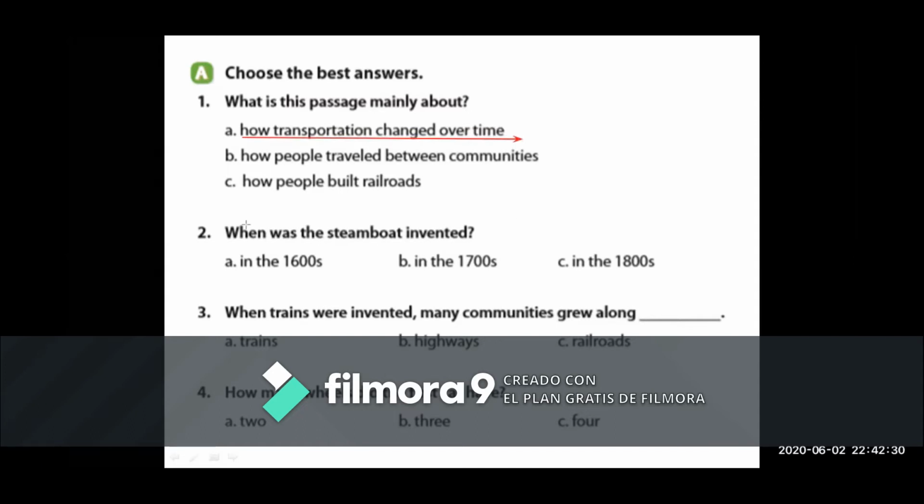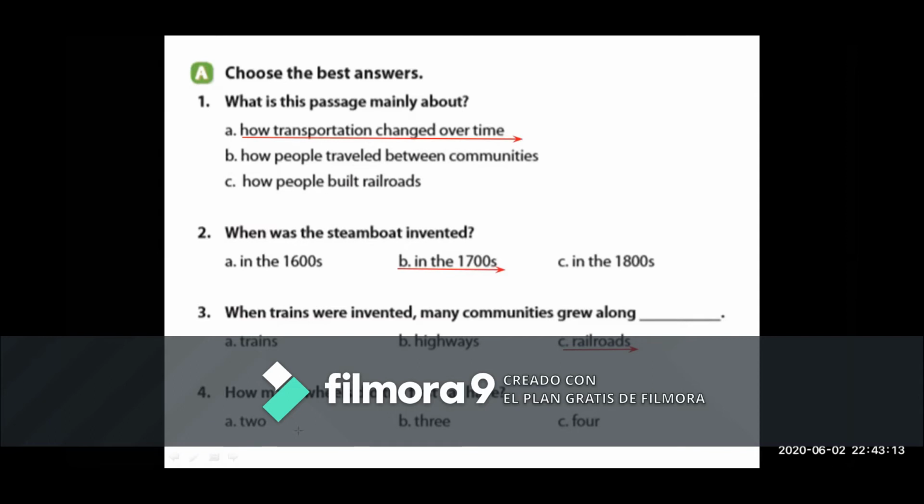Ready? Number 2. When was the steamboat invented? A. In the 1600s. B. In the 1700s. Or C. In the 1800s. B. Yes. Number 3. When trains were invented, many communities grew along A, the trains, B, the highways, or C, the railroads. Well, the communities grew along the railroads.